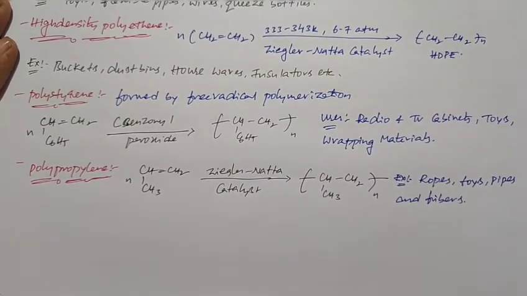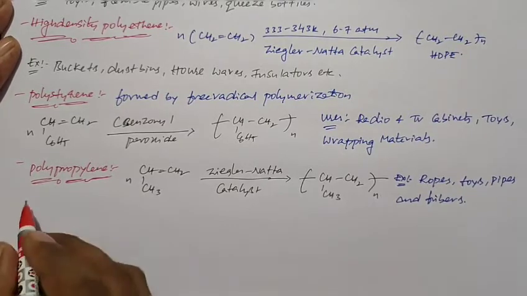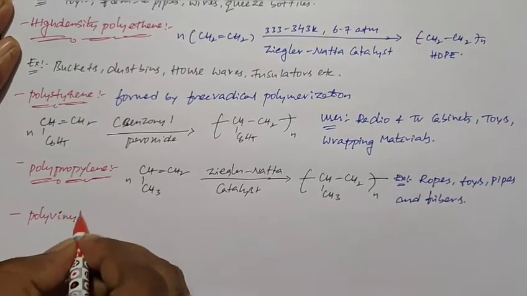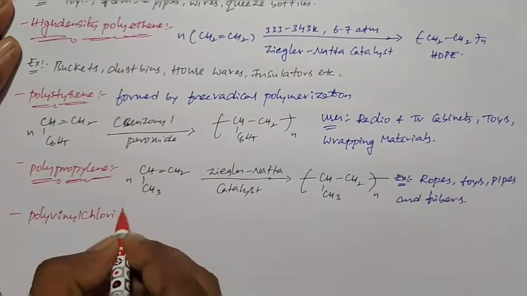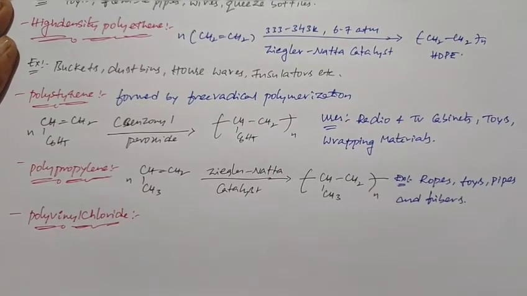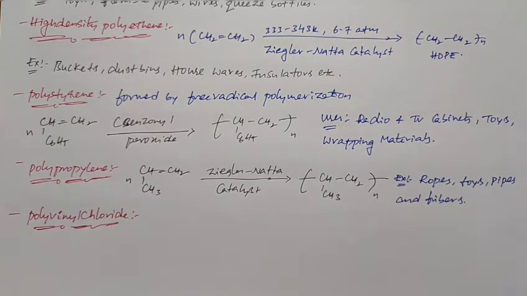And next one is polyvinyl chloride. Polyvinyl chloride, we call as PVC in short form. This polyvinyl chloride undergoes free radical polymerization in presence of dibenzoyl peroxide. It can form polyvinyl chloride.